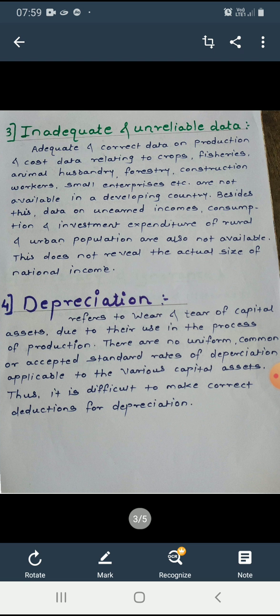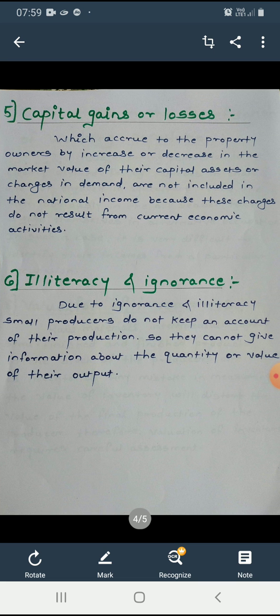Then the next point, capital gains or losses. Capital gains are also a form of transfer payments and are therefore excluded from national income. Let us consider an example. For example, the case of an individual who sells shares in the stock exchange and makes a capital gain of rupees 50,000.